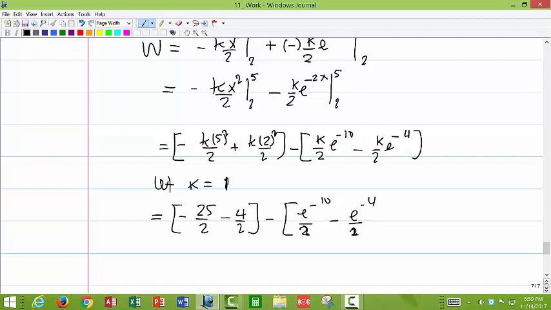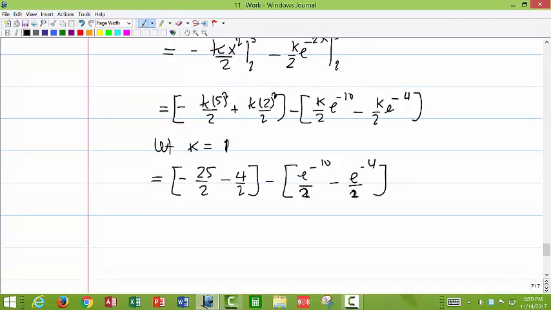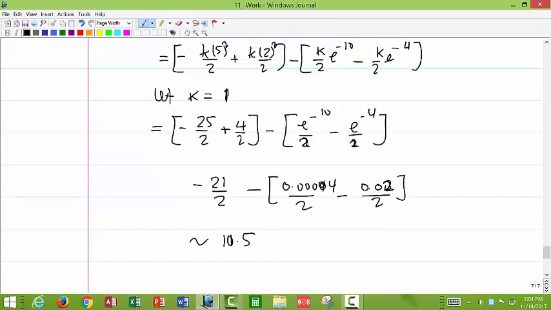Okay, so the only thing you need to do is calculate e raised to the power minus 10 and e raised to the power minus 4. Alright, so minus 21 over 2, and then we have in here whatever that is. So approximately 10.5 joules. That's basically what it comes down to, minus 10.5.